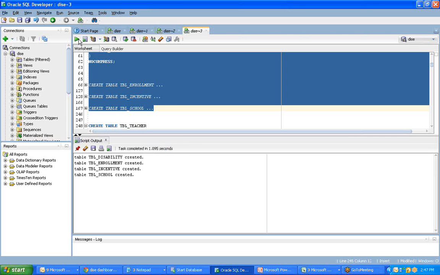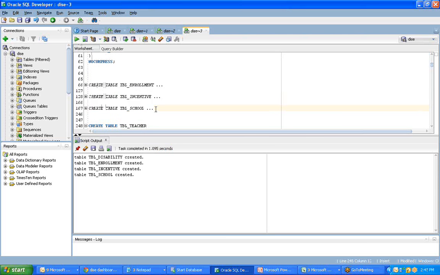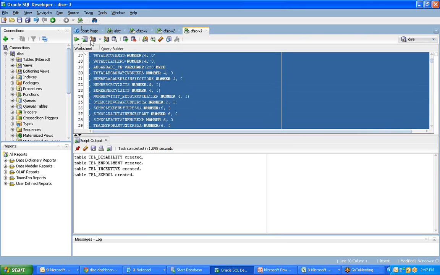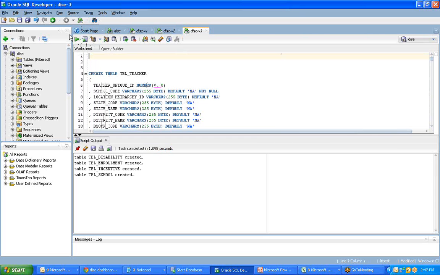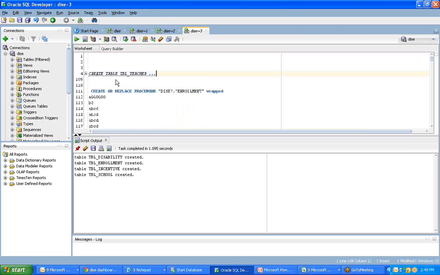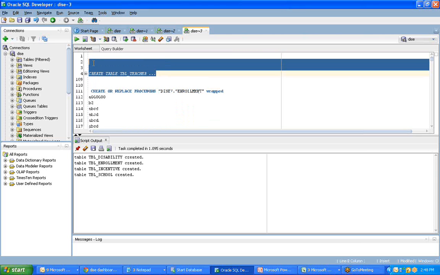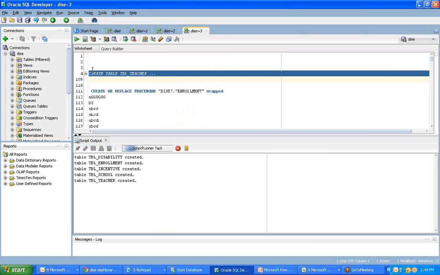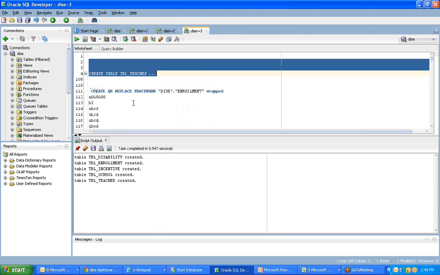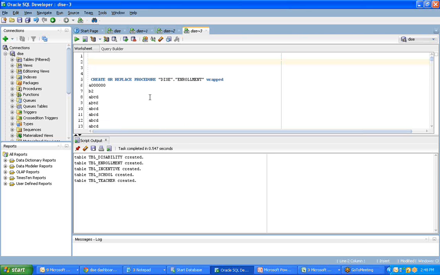Okay. Your tables have been created. Now simply remove this. In fact, this is not yet created, so sorry. So you have to create this also. You have created the tables and simply delete it.